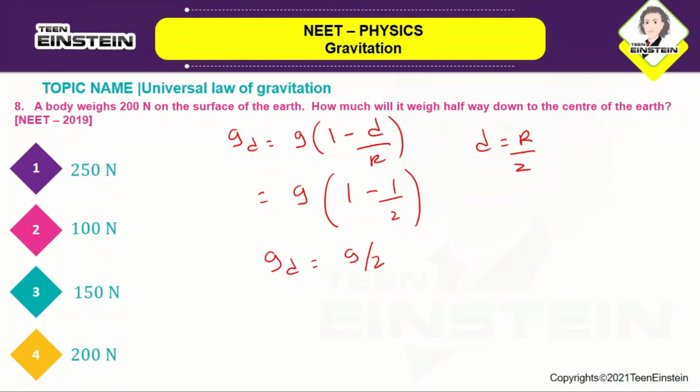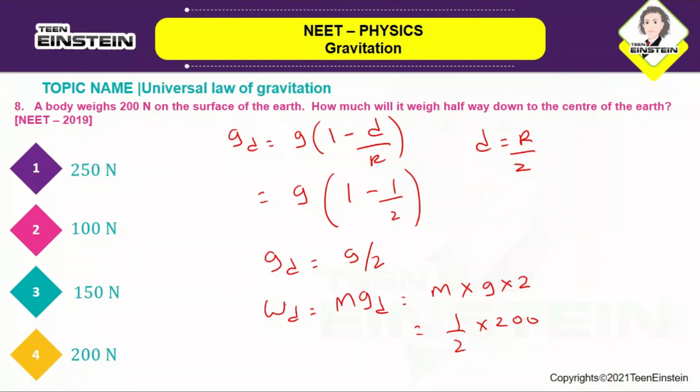The weight of the body at a depth d equal to R by 2 is given by Wd is equal to m gd. So m into g by 2, which is equal to 1 by 2 into 200, because the m g value is 200, so you are taking it there as 200.